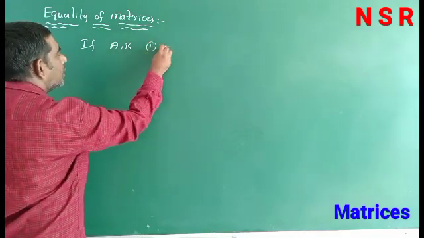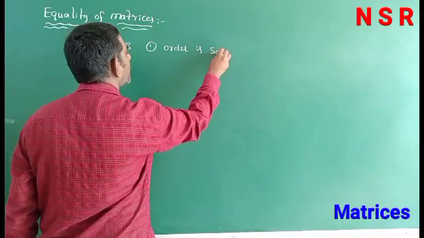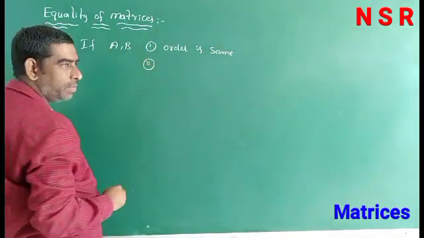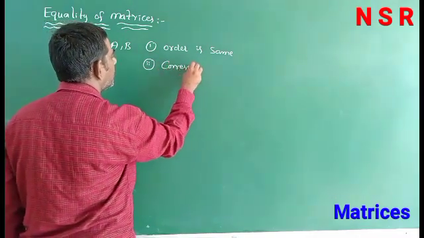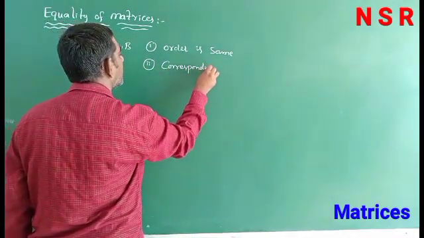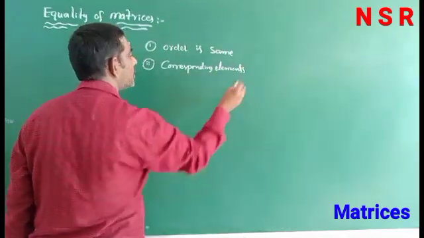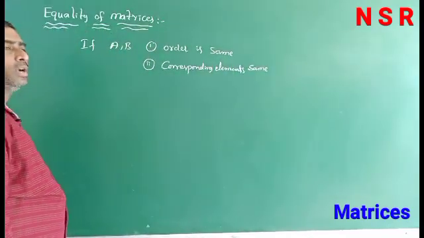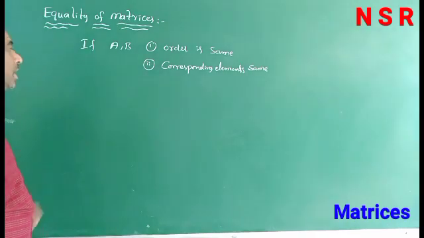First one is the order is equal, and second one is corresponding elements are also equal. Order same and corresponding elements same, then those matrices are called equal matrices.